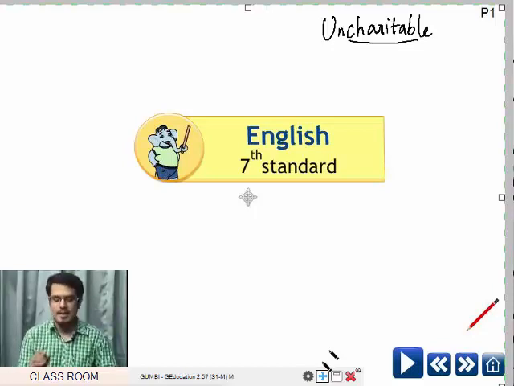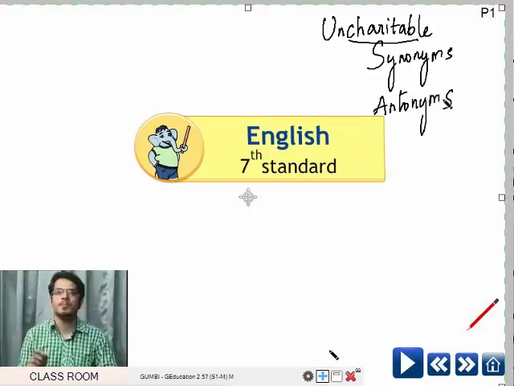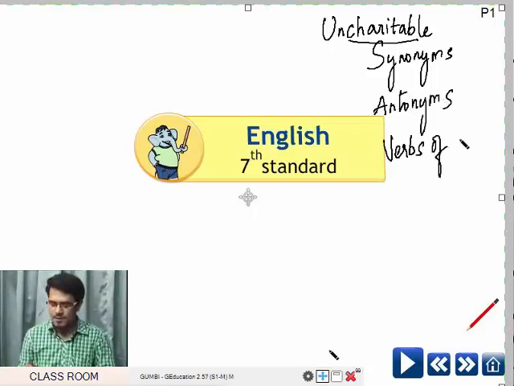What have we learnt in last class? We have learned synonyms, antonyms, verbs of state and verbs of action.